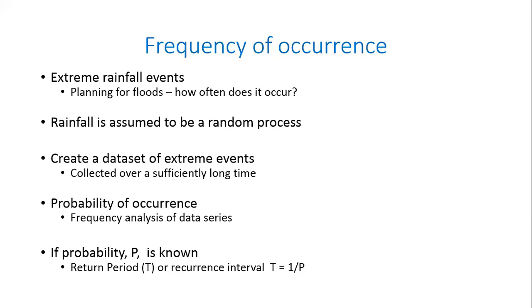5. Every 5 years you may have that particular event happening. If the probability is 0.1, then it will happen every 10 years. If the probability is 0.01, it will happen every 100 years, and so on. That doesn't mean it cannot happen two consecutive years. It means the probability of happening is once in 100 years.